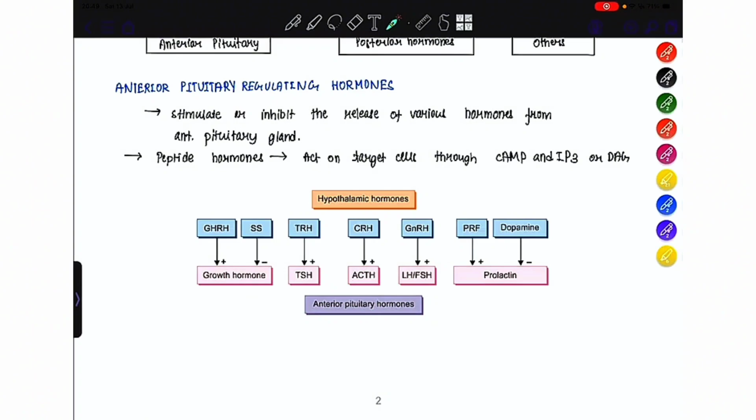The growth hormone is stimulated by the growth hormone releasing hormone, whereas it is inhibited by somatostatin. The thyroid stimulating hormone is under the control of thyrotropin releasing hormone. The adrenocorticotropic hormone is under the influence of corticotropin releasing hormone. The luteinizing hormone and the follicle stimulating hormone are under the influence of gonadotropin releasing hormone, whereas prolactin is under the stimulation of prolactin releasing factor and it is inhibited by dopamine.